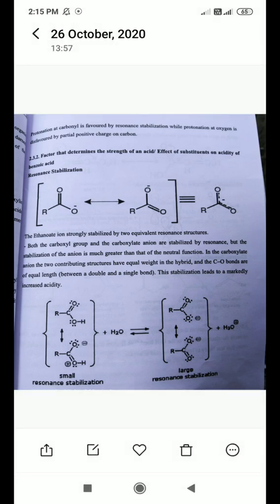In this resonance stabilization, the benzene is not playing any role.